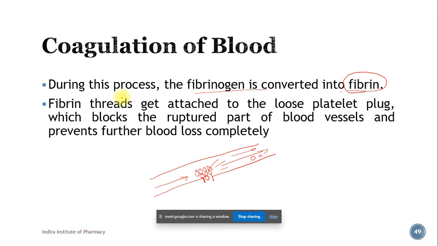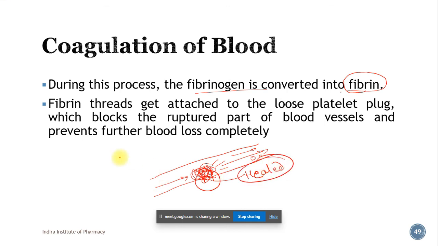The purpose of the coagulation of the blood stage is to prepare a fibrin thread that will hold this platelet plug together. So this thread-like structure will hold this platelet plug together. As this thread holds the platelet plug together, the platelets won't move away from the site of injury. This plug will stay at this particular site, and it will stay till this particular injury is healed.